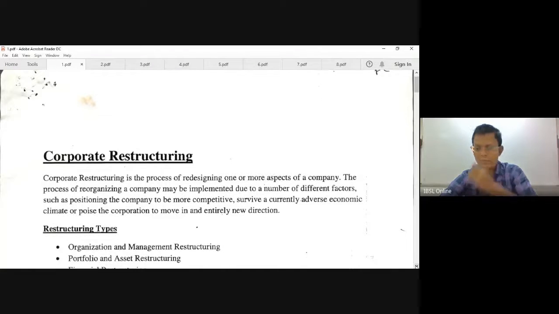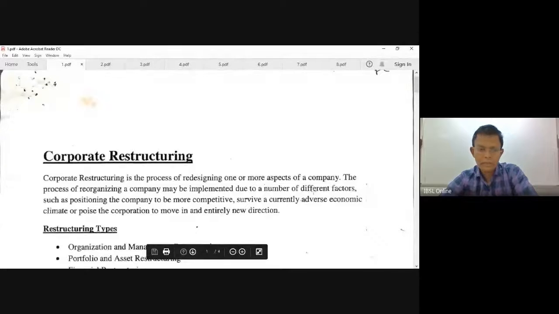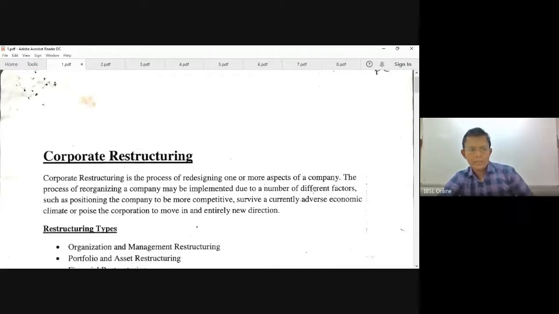On corporate restructuring, we have discussed last week as well, when the company is making continuous losses. So the continuous loss-making companies, how do you turn them around into a profitable venture? So that is corporate restructuring. The turnaround of loss-making companies, where the net worth is minus.